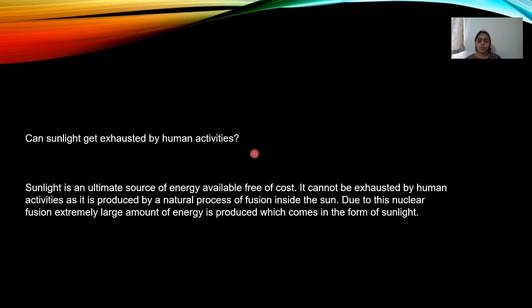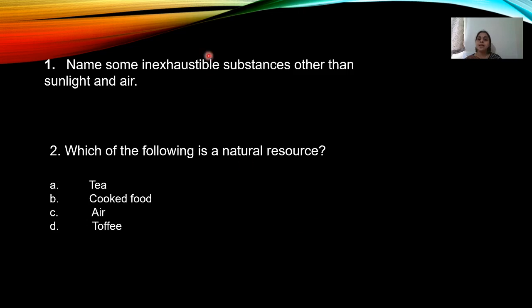Can sunlight get exhausted by human activities? Sunlight is the ultimate source of energy which is available free of cost. It cannot be exhausted by human activities as it is produced by the natural process of fusion inside the sun. Due to this nuclear fusion, an extremely large amount of energy is produced which comes in the form of sunlight. Name some inexhaustible substance other than sunlight and air. I know a few students have given the answer. You can list these examples in your textbook.